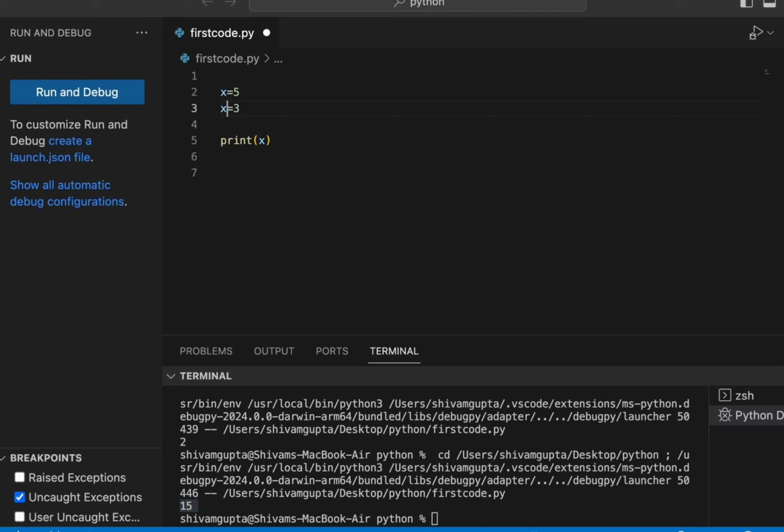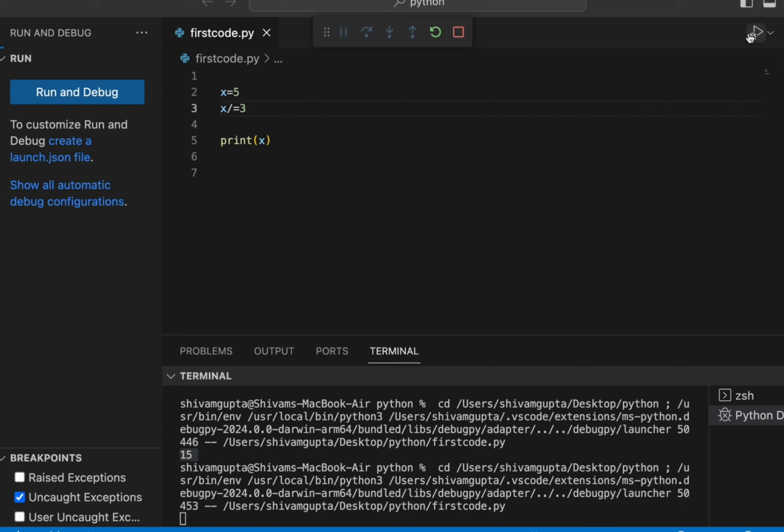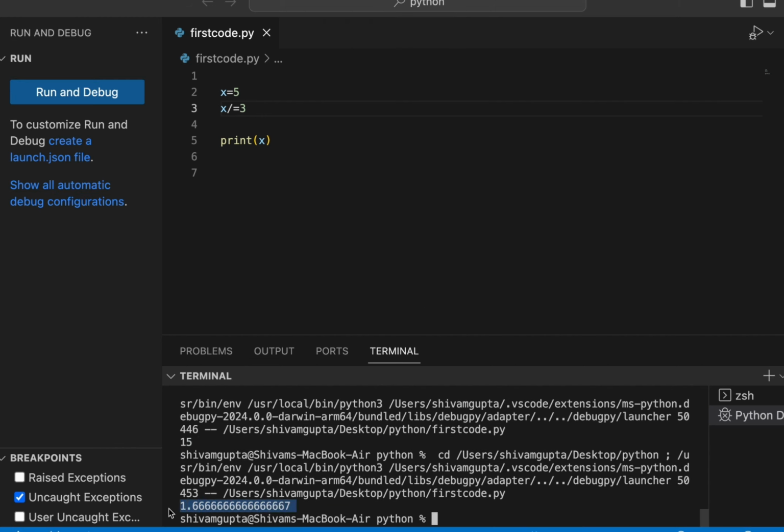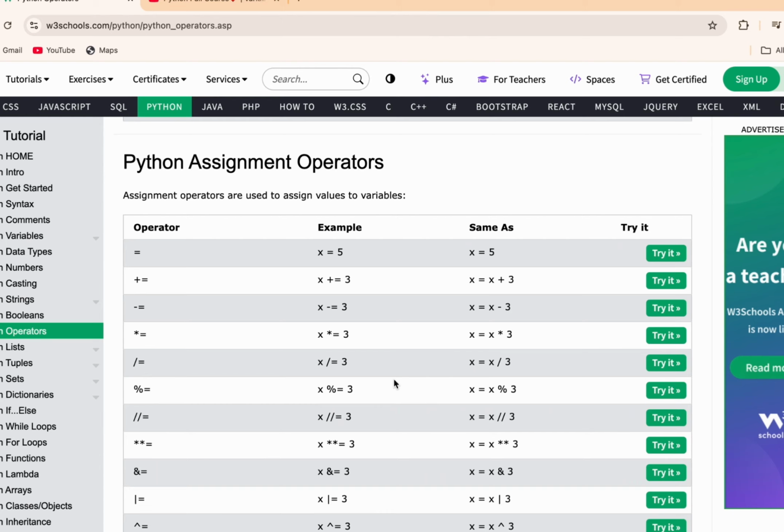And if I pass a divide sign, we'll get the result in decimal form. So this is how this operator works, and you can simply pass a single thing like plus equals or minus equals to increase or decrease the value. So this is very easy. You can keep writing notes if you want, because this is a small thing, or you can simply follow that website that I've shown you, because it is written in a much clearer way.